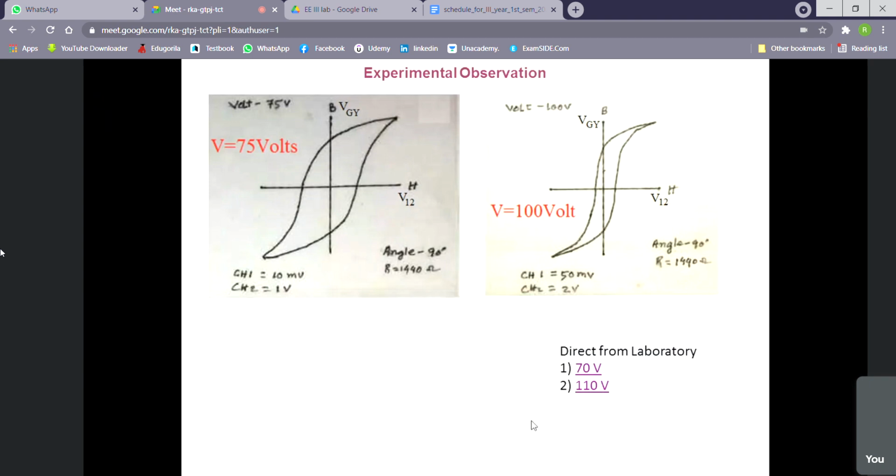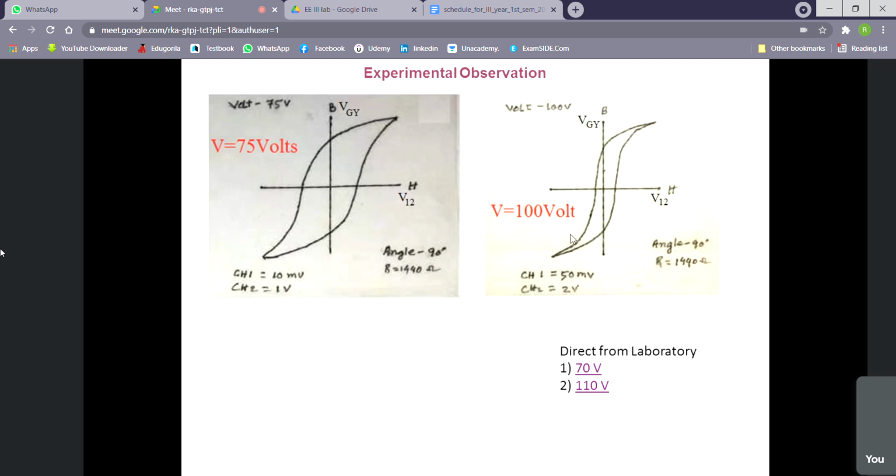So what will you do for the report in run 2, run 3? Number 1, trace the hysteresis loops from the data given. Number 2, mark the axis. Mention the voltage applied, because if you do not mention the 75 volt or 110 volt, then it is meaningless.